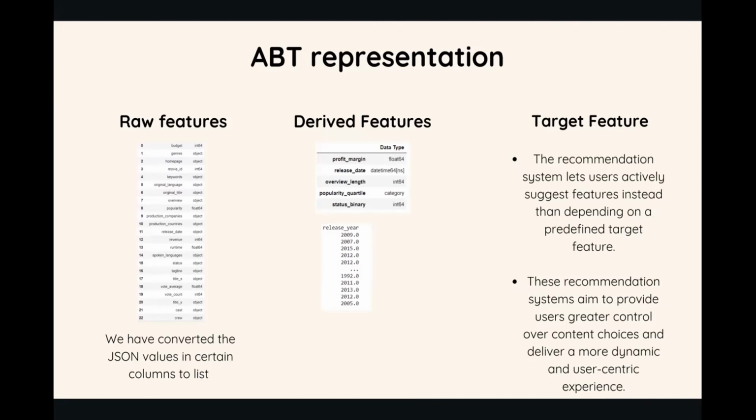We changed the release date into datetime format, and we extracted the year to do the year analysis on revenue and budget. And there is no such target feature for our project, so it depends on the predefined target feature, and it aims to provide the user greater control over content choices and deliver a more dynamic and user centric experience.